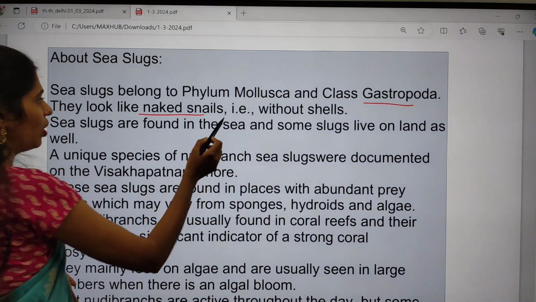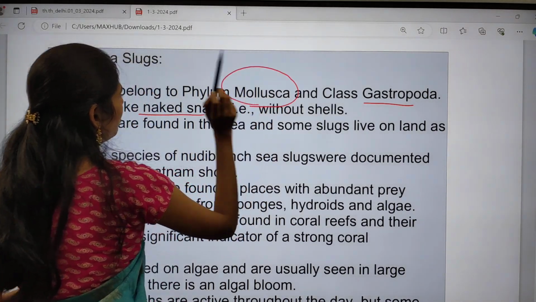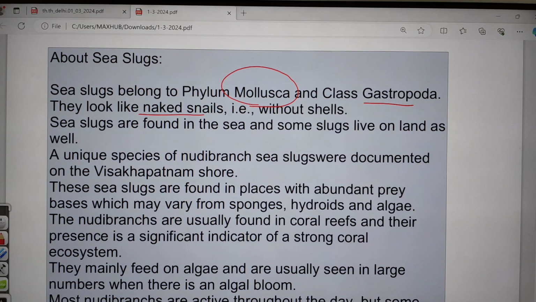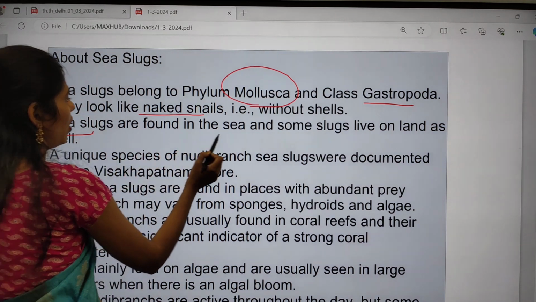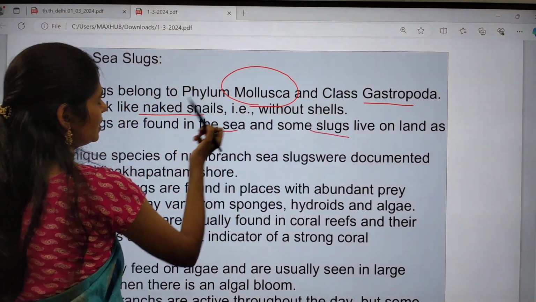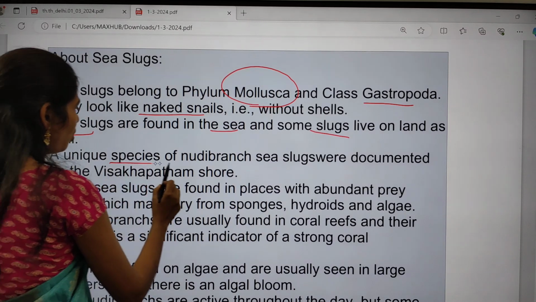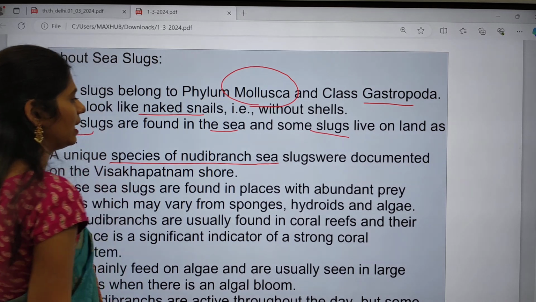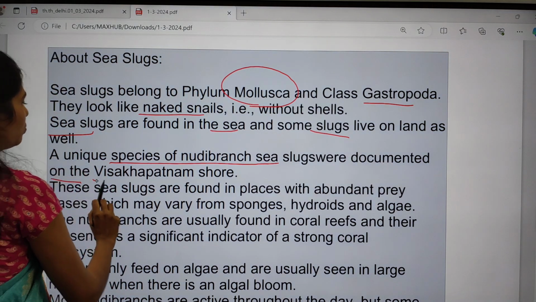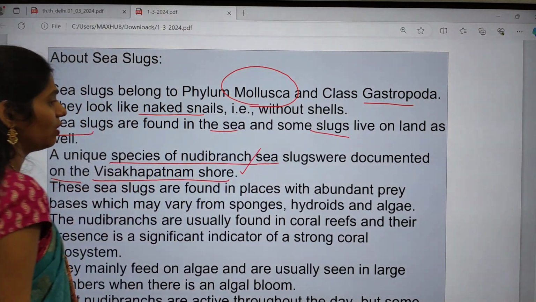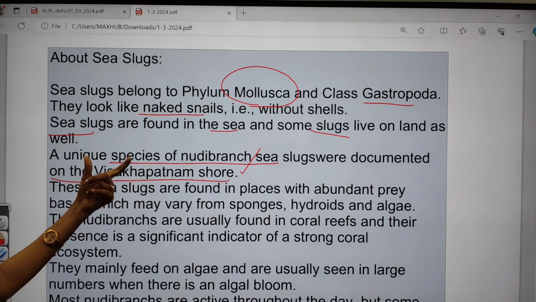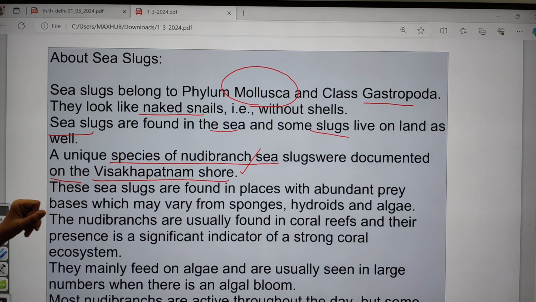So snails also belong to this phylum called Mollusca. Sea slugs are found in the sea, and some slugs also live on land as well. That means it is amphibious, it can live in the sea, that is water, and even on land. And it is a unique species of nudibranch sea slugs. They were documented on the Visakhapatnam shore recently in 2023. So a nudibranch sea slug had been documented.